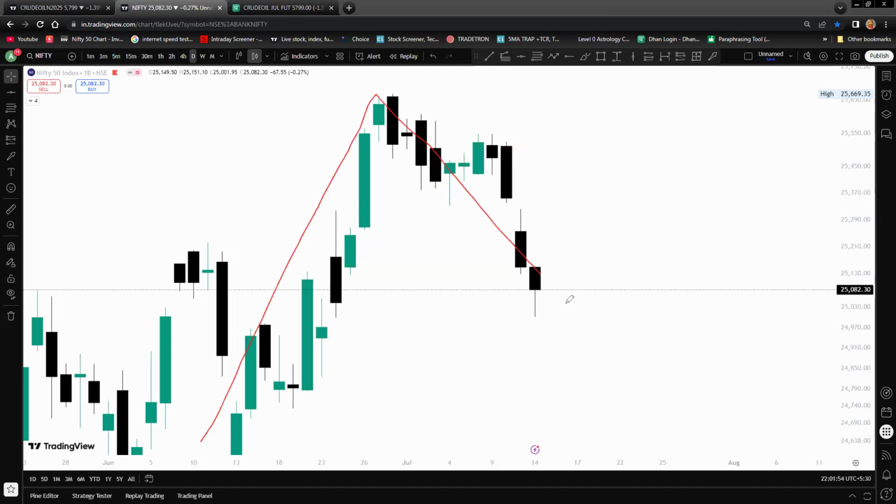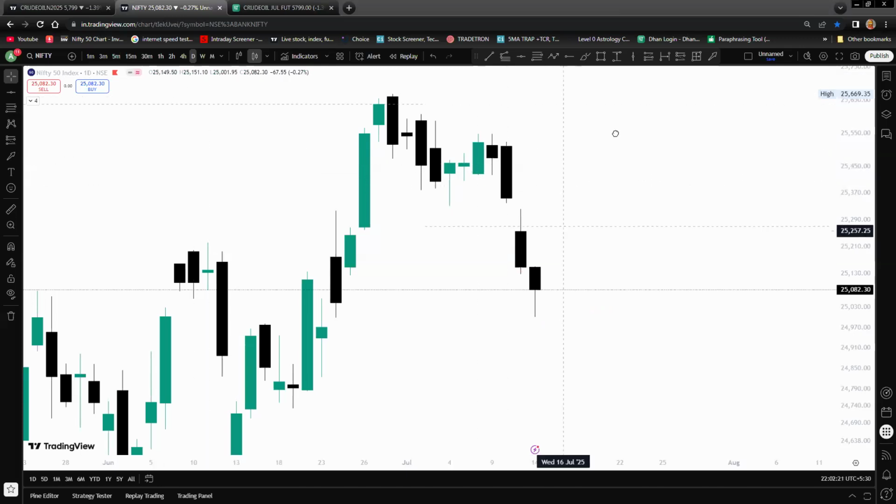So this is the correction, and you can see that tomorrow or the day after tomorrow, a green candle closing is possible, because we have had three back-to-back green candles. Buyers should try tomorrow or the day after tomorrow to take the high on the upside. But on which side you take tomorrow's trade, you have to be very cautious.